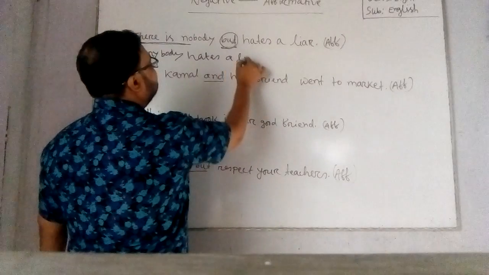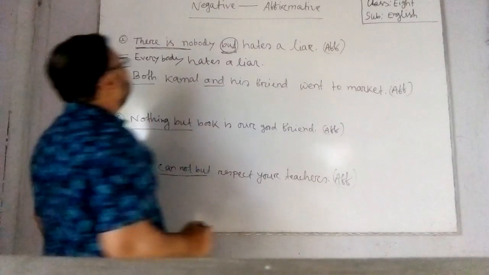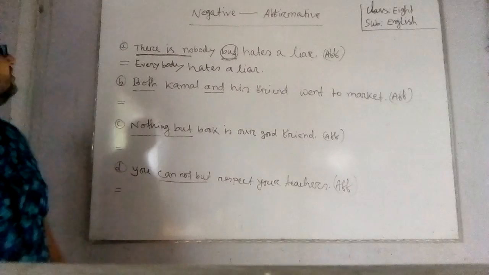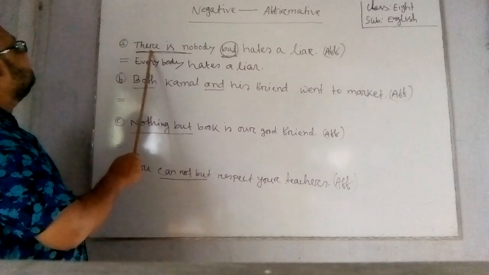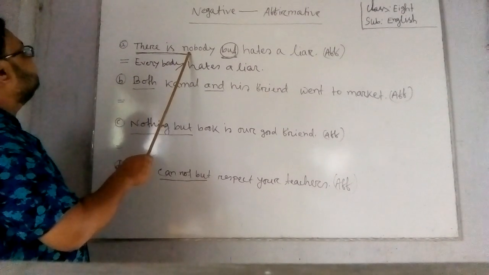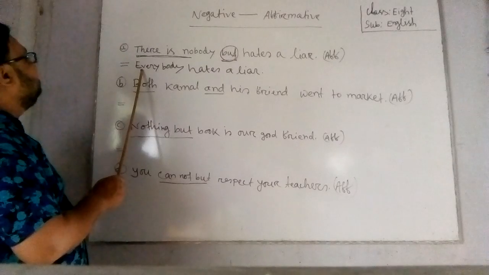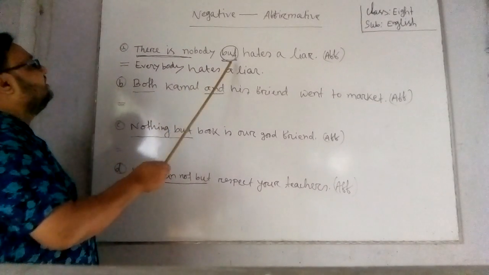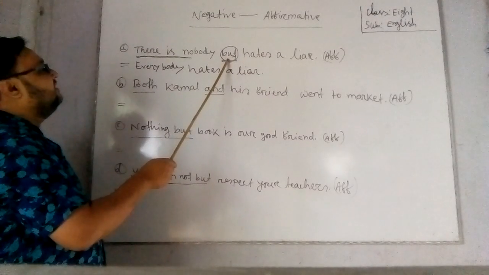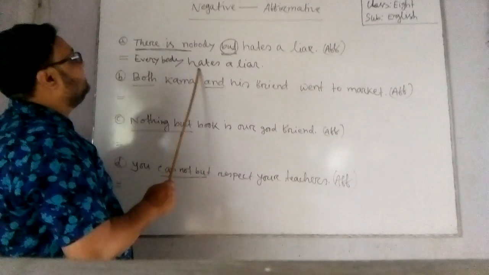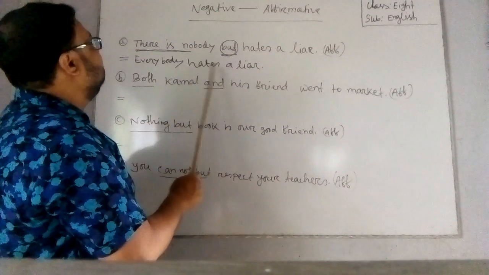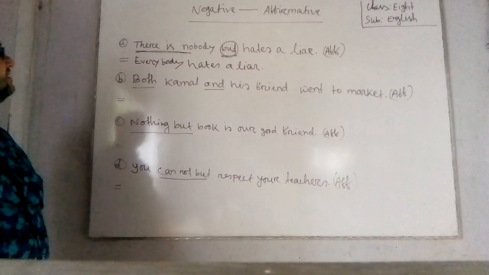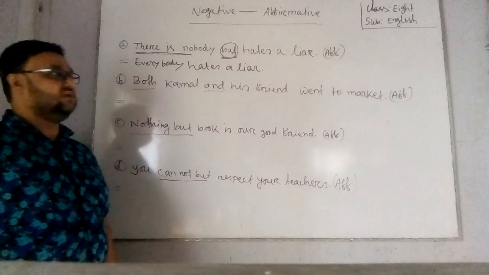It's a liar. I have written instead of there is no every, and I have written the next word body. I have omitted but here, and I have written the rest of the sentence it's a liar. And this sentence has become an affirmative sentence. Now I am telling it in Bangla.